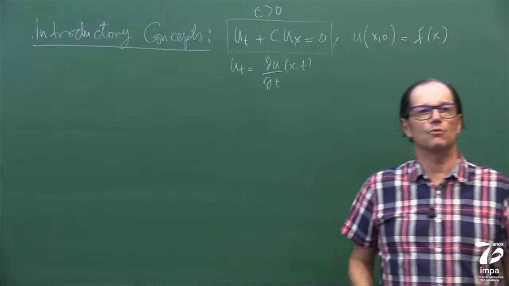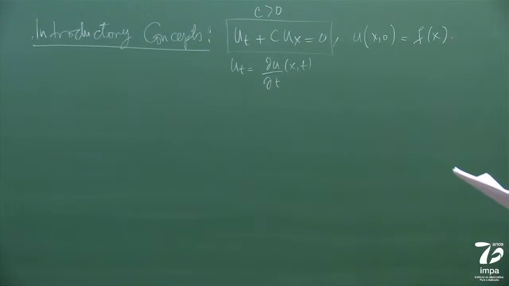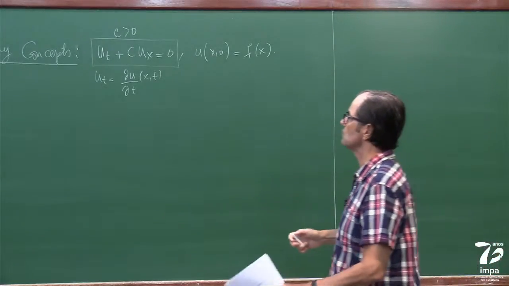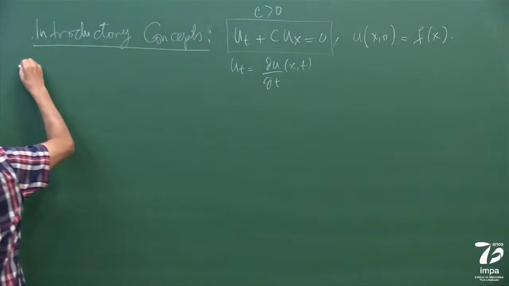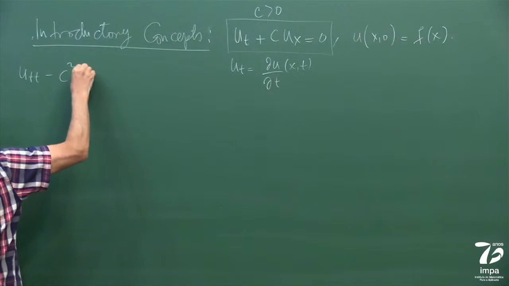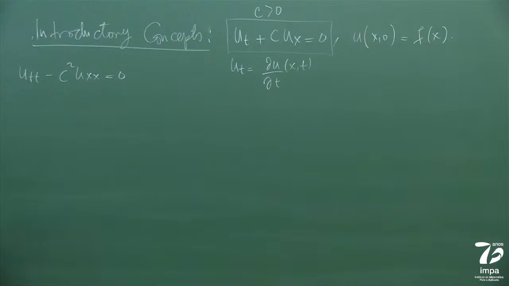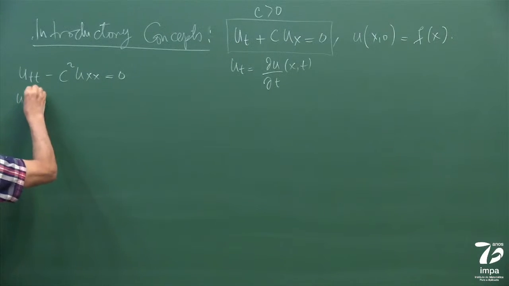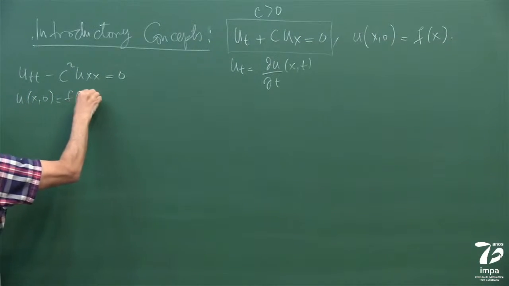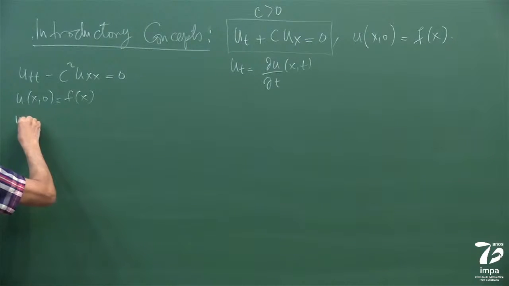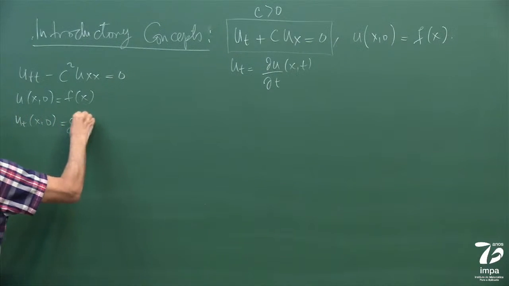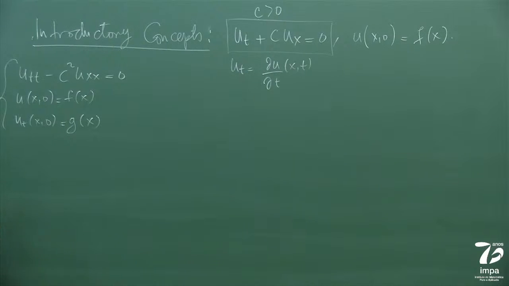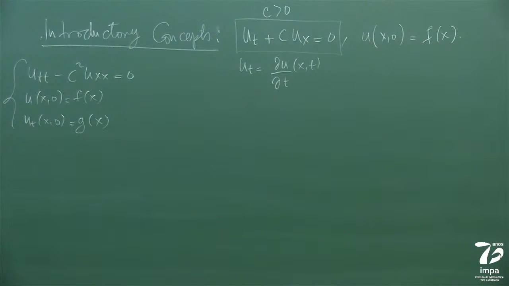Sometimes you don't even see this, because what we usually see in introductory texts is this one, that we learn how to solve, that needs two initial conditions. We'll come back to this and see how to find the solution, which is the D'Alembert solution. You probably have seen this maybe in an undergraduate course.